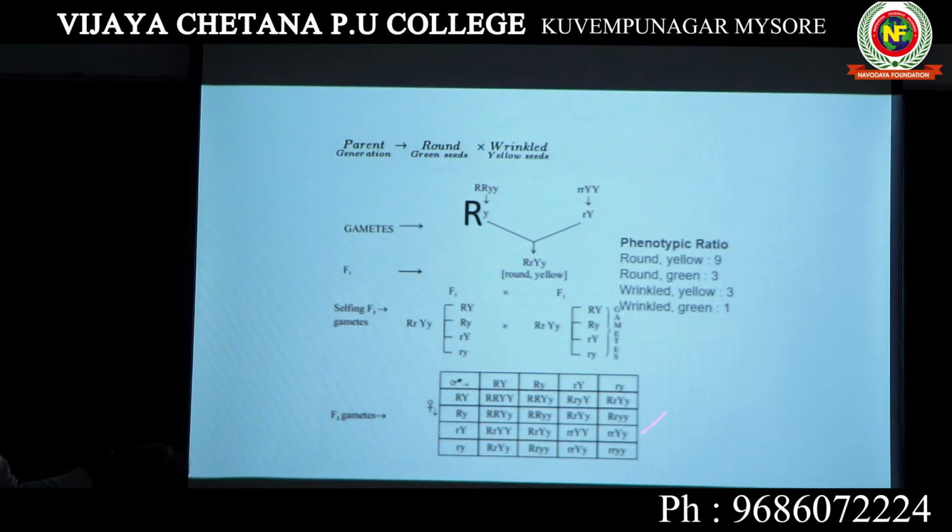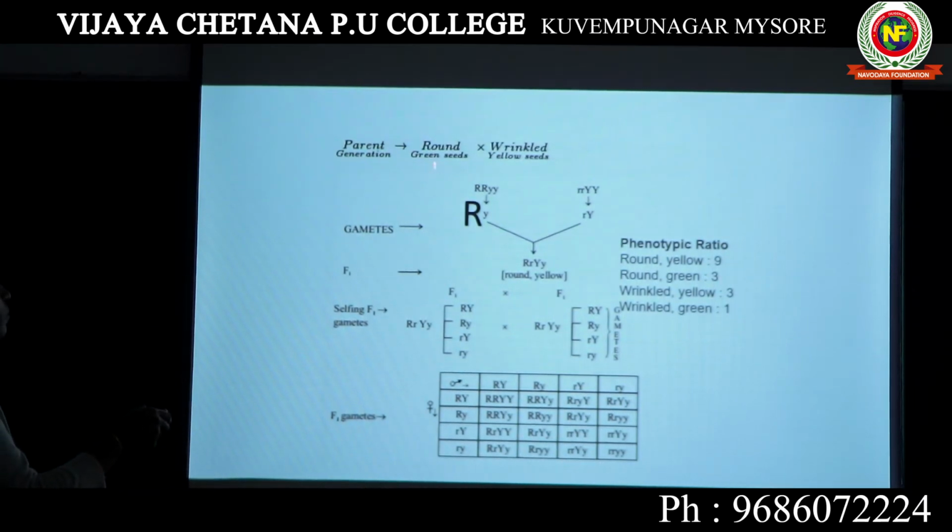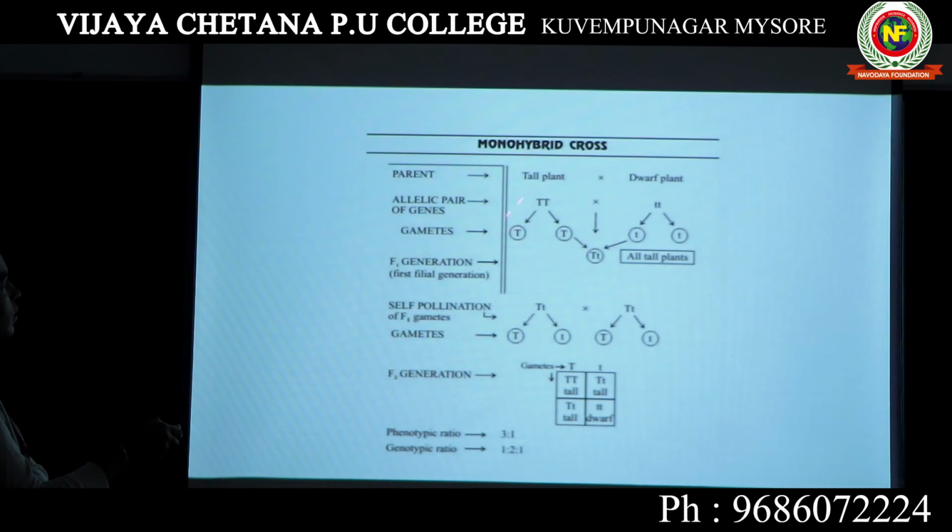This is a chart for dihybrid cross. Here we will be taking pea plant again. Mendel did this experiment. He took pea plant for his experiment. He took two plants, plant 1 and plant 2. We call it the parent generation. The plants with which you are starting the experiment are known as parent generation. Here also these two were parents.